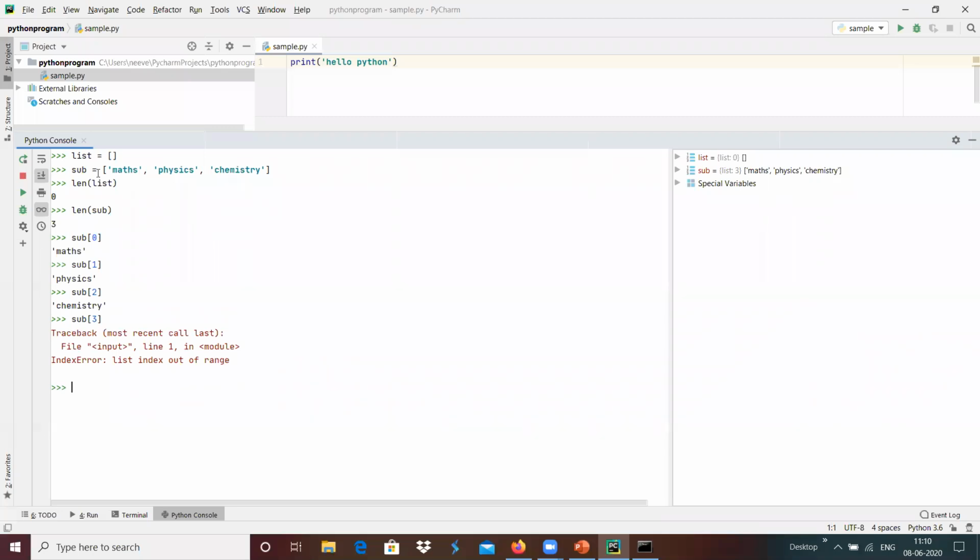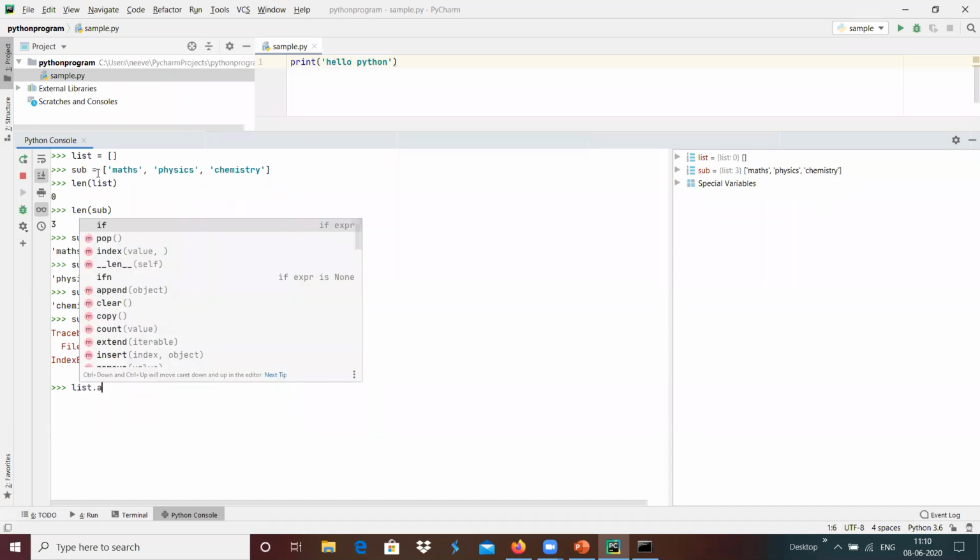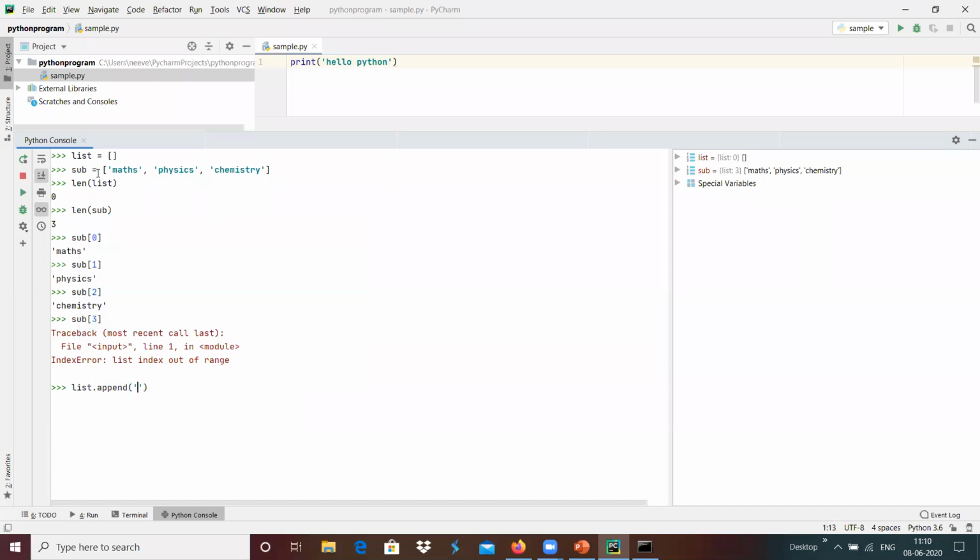And the list can be manipulated accordingly. For example, suppose we wanted to append or add data in a dynamic manner, we can do that with the help of list.append. Over here, I am going to add a list with the first element, maybe Nivi is the name I'm going to include. And if we print the list, we have that the empty list has been added with one element, Nivi, which is appended into it.